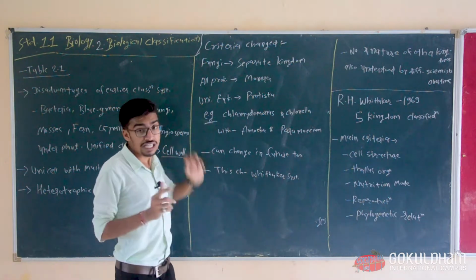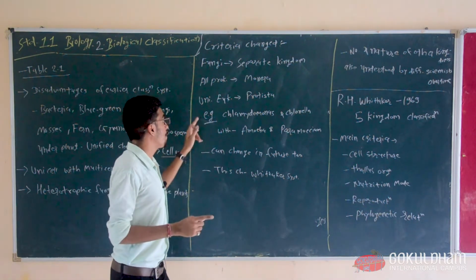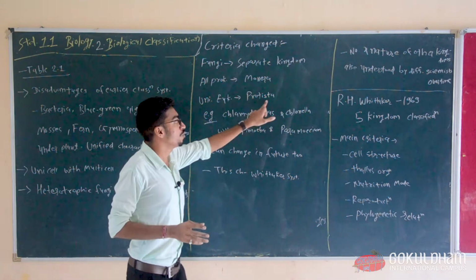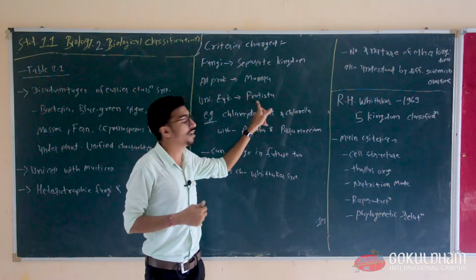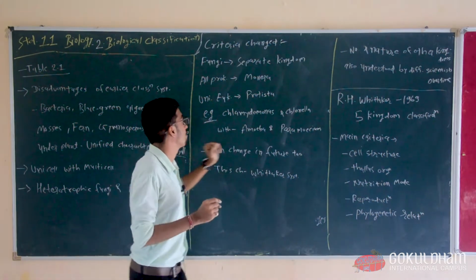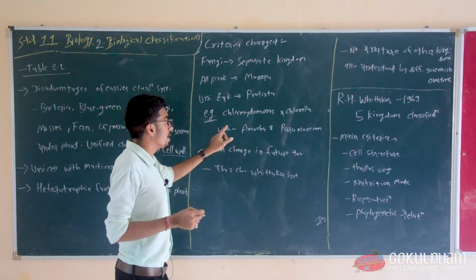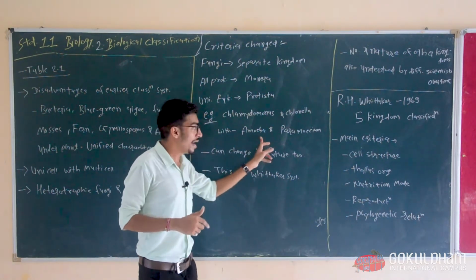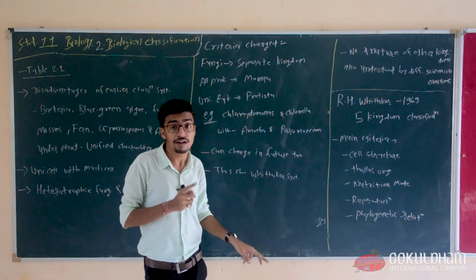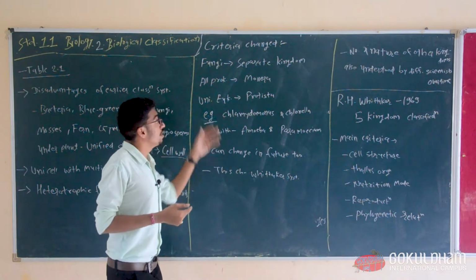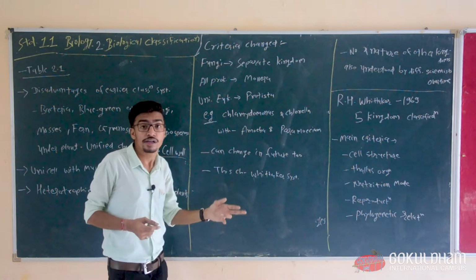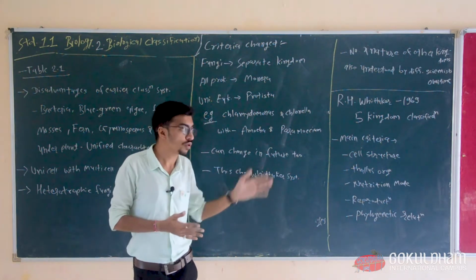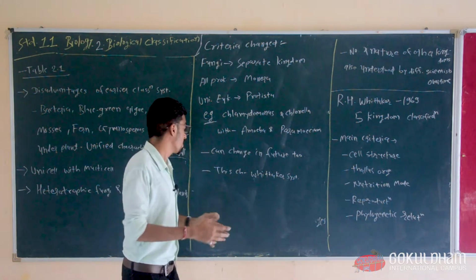Now, keep in mind, all unicellular eukaryotic organisms are placed into the Protista kingdom. Okay, so this is our another kingdom, Protista. For example, Chlamydomonas and Chlorella are placed with the amoeba and paramecium in the single kingdom. Now this can also change in future as we understand different criteria in our future study.